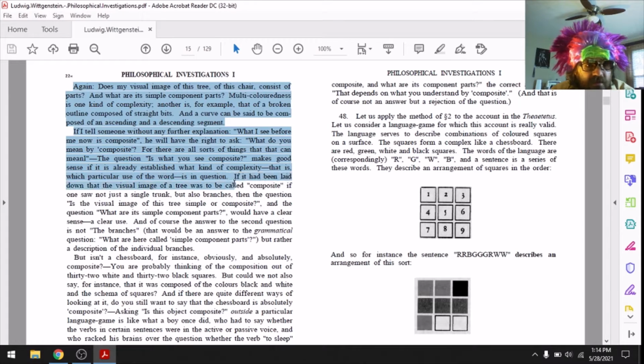If it had been laid down that the visual image of a tree was to be called composite if one saw not just a single trunk, but also branches, then the question, is the visual image of this tree simple or composite? And the question, what are its simple component parts, would have a clear sense, a clear use. And of course the answer to the second question is not the branches. That would be an answer to the grammatical question, what are here called simple component parts, but rather a description of the individual branches.